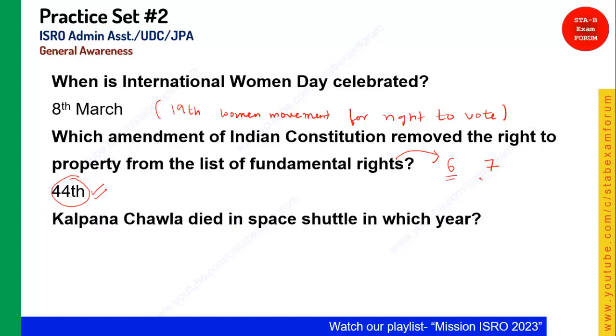Coming to the next question, Kalpana Chawla died in a space shuttle in which year? Yes, it's 2003. But student, there are certain other important things that you need to remember. Kalpana Chawla is the first woman of Indian origin to fly into space.